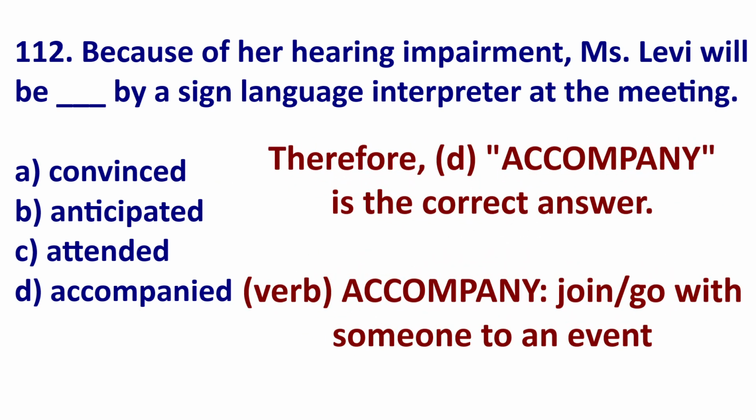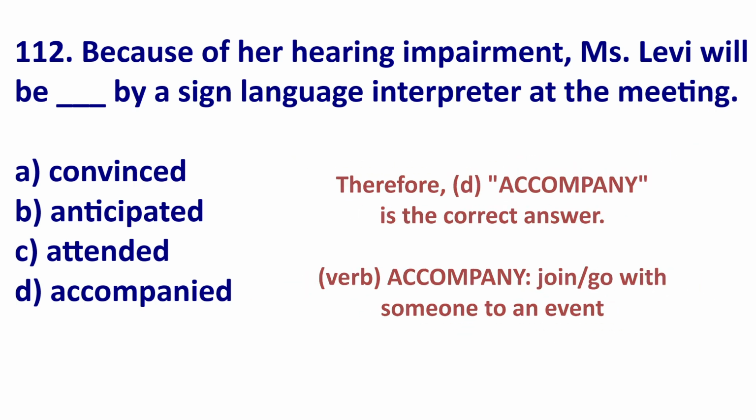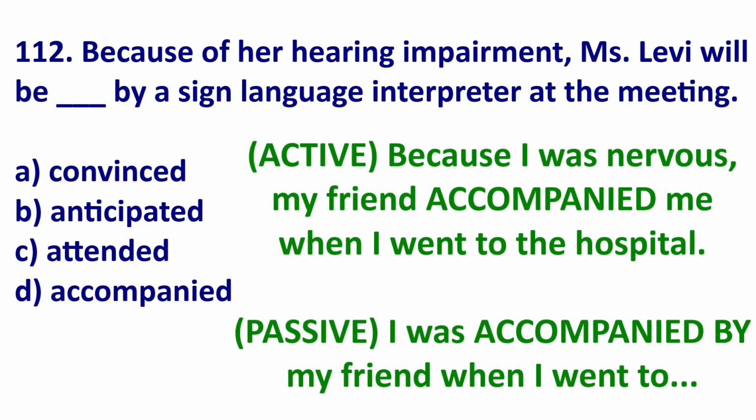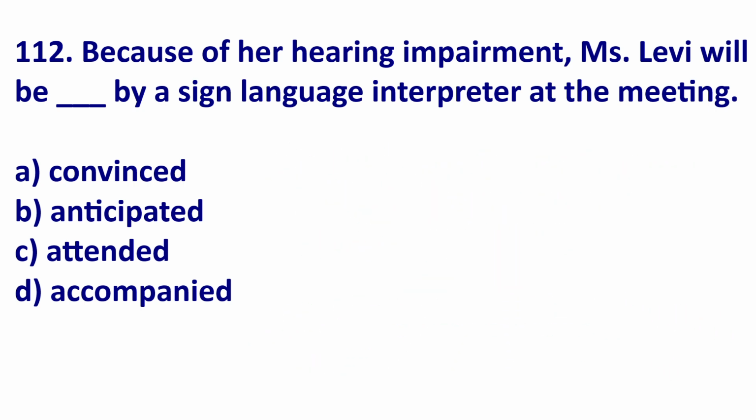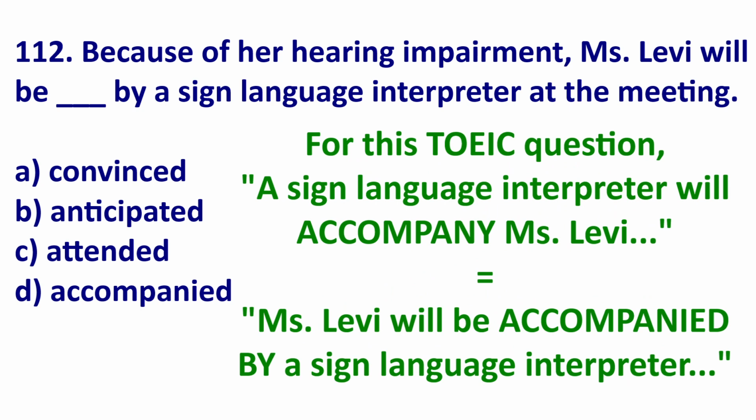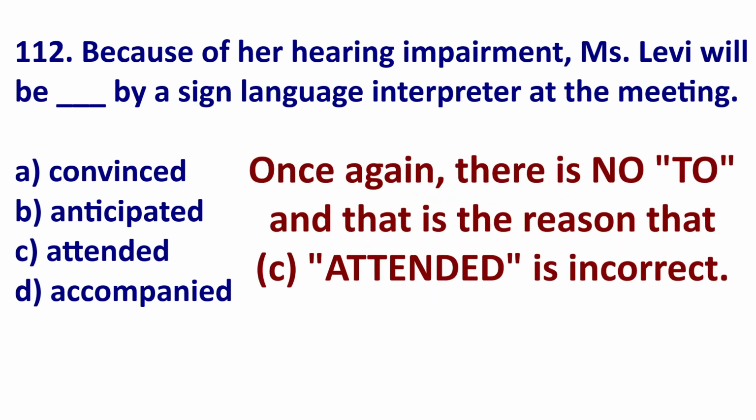To accompany someone is to join someone at an event or go with someone to an event. An example, because I was nervous, my friend accompanied me when I went to the hospital. Passive voice, starting with the object, I was accompanied by my friend when I went to the hospital. Or for this TOEIC question, the sign language interpreter will accompany Miss Levy at the meeting, so Miss Levy will be accompanied by the interpreter. The to does not exist. So once again, we are using accompanied.